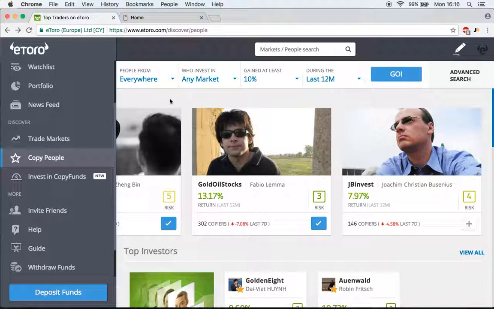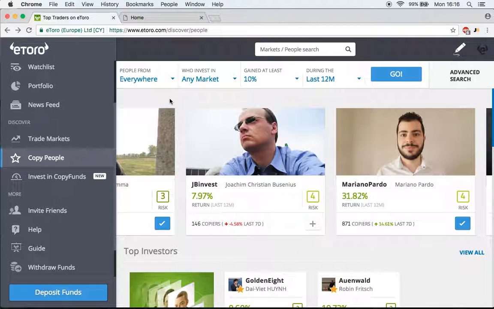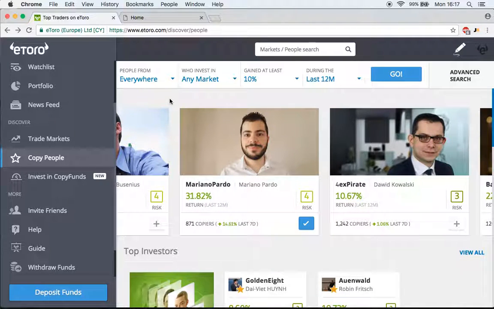Hi guys, and welcome to lesson 2, which is entitled Risk versus Reward. If you guys have missed lesson 1, then I strongly recommend you catch up on that so you understand the process of what we'll be going through today and how to copy people. If you have seen lesson 1, you should already recognise this screen. Now this is the screen that you access when you want to copy someone.